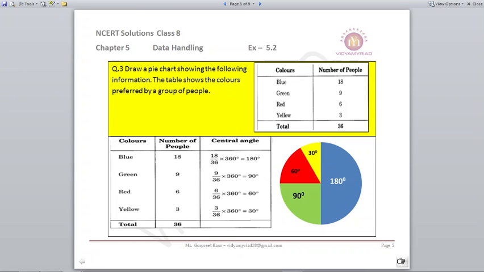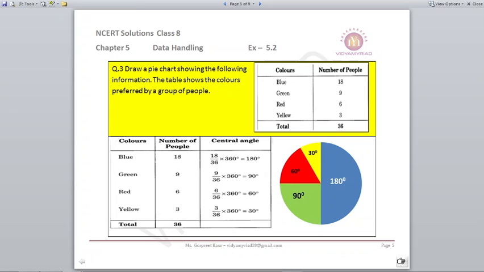Question number 3. Draw a pie chart showing the following information. Now for a pie chart, what we need to have are central angles, because that is an angle formed. And how are we going to find out the angles? Let me explain. We are given the colors, we are given the number of people. So to find out the central angle for blue, what is the number of people? 18, divided by the total number of people, that is 36, multiplied by the total angle, that is 360 degrees formed.